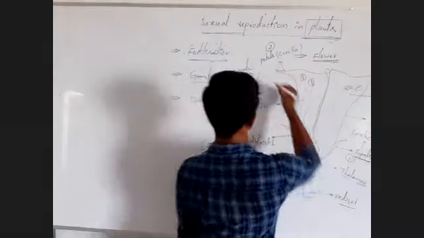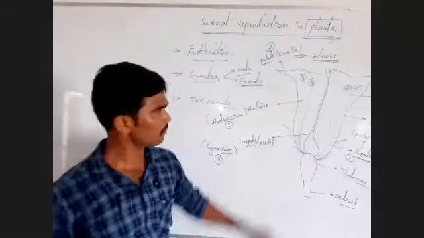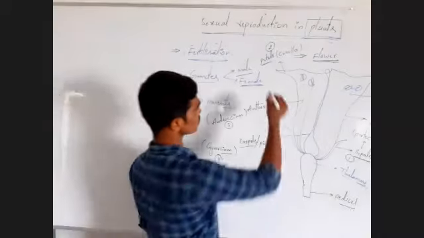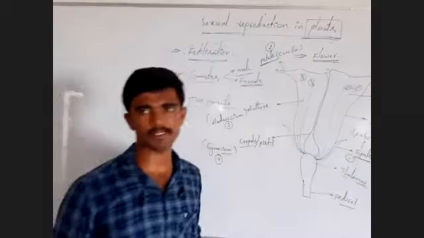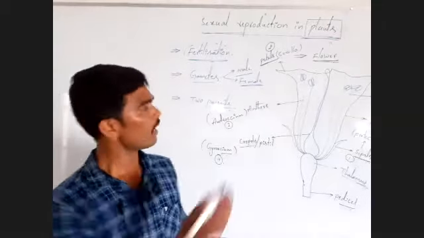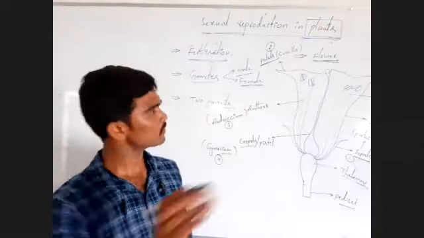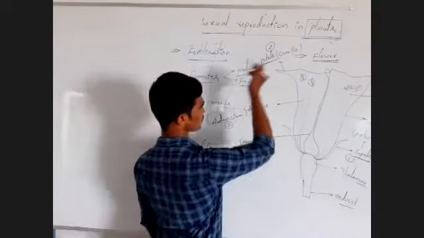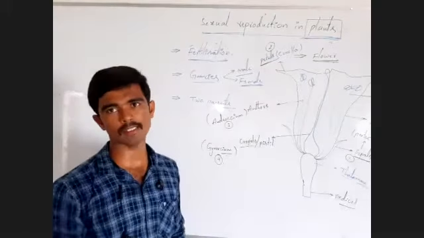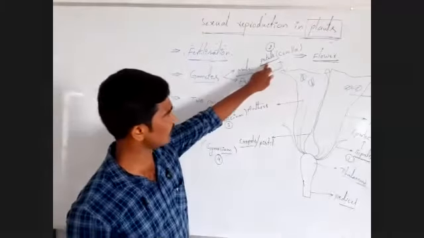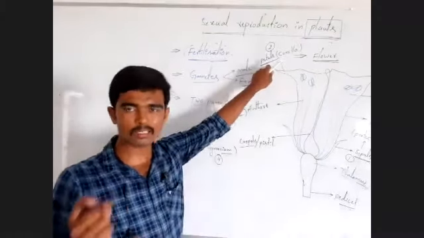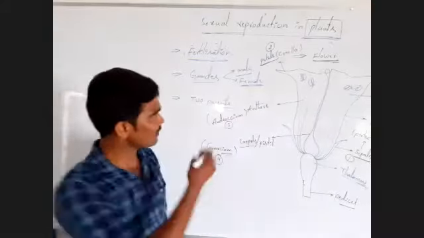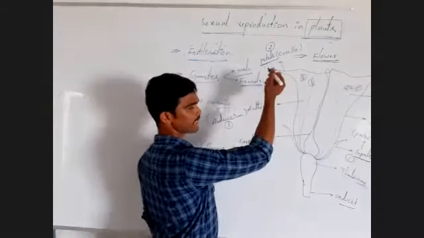Next, petals. What is the main function of petals or corolla? You know, petals are in different types of colors. The color of the petals varies from species to species. What is the use of this color of the petal? What is the role of this color? This color attracts the pollinators, mainly insects. Insects are attracted by the different, bright colors of the petals.